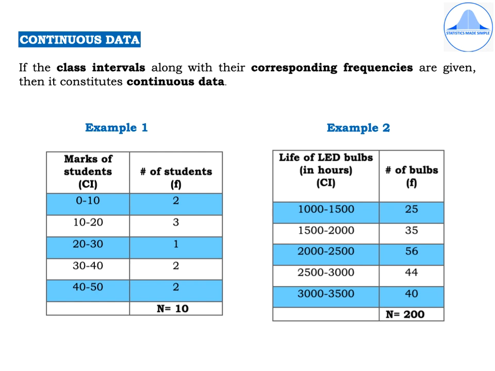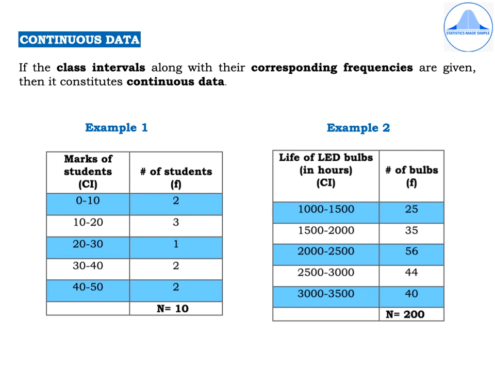The third type of data is continuous data. If we have the class intervals along with the corresponding frequencies given, then it constitutes continuous data. So let's take the first example. In the first example, we have in the first column marks of students in the form of class intervals.